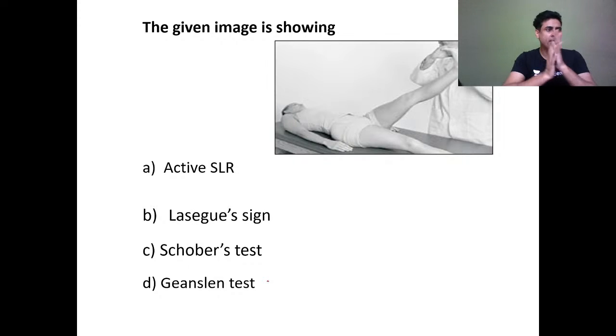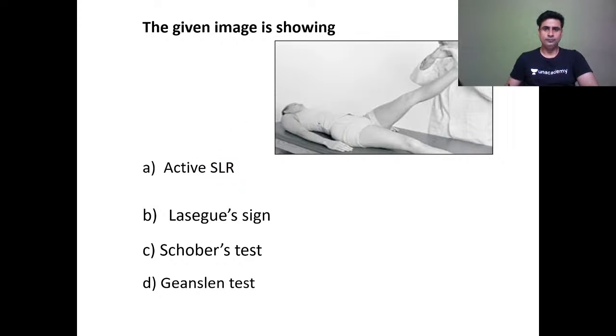Karthik is saying C. Yes, anyone else? Okay, beta. So here, some of you may get confused with active straight leg. Pooja is saying C.